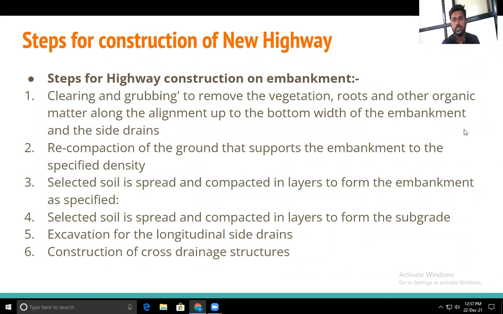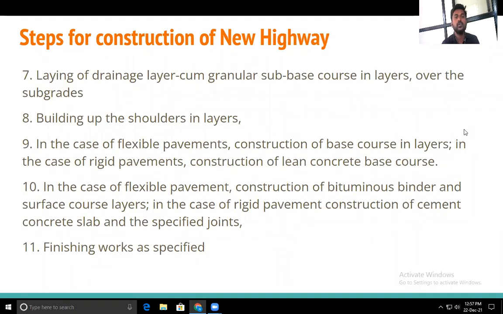Then the next step is laying the drainage layer, the granular subbase course, in layers over the subgrade. Now what have we done? We have taken the soil and compacted it so that it forms the subgrade layer. Then, after good compaction, we take the coarse material to form a subbase layer of the required thickness with sufficient drainage provision.